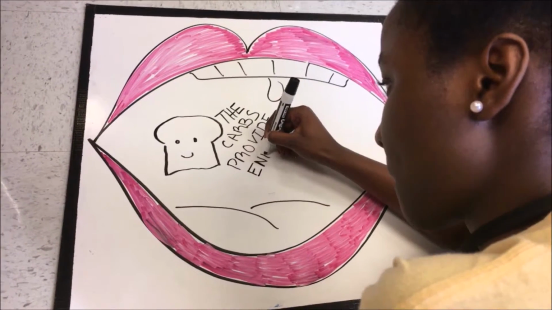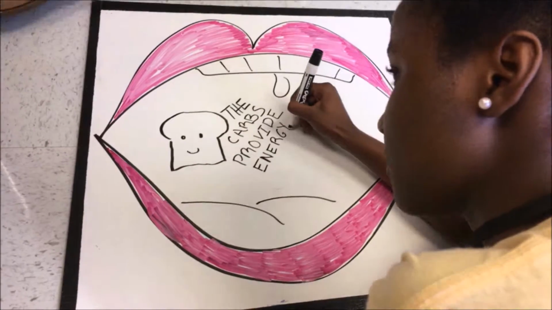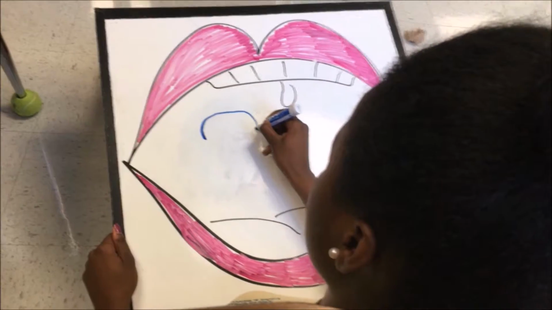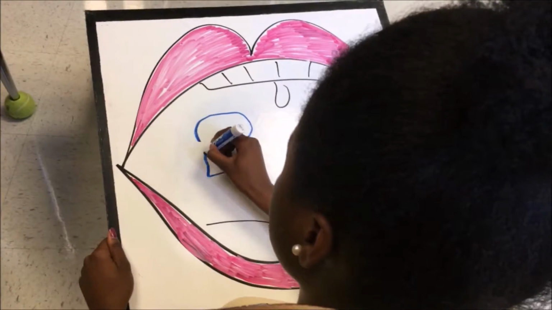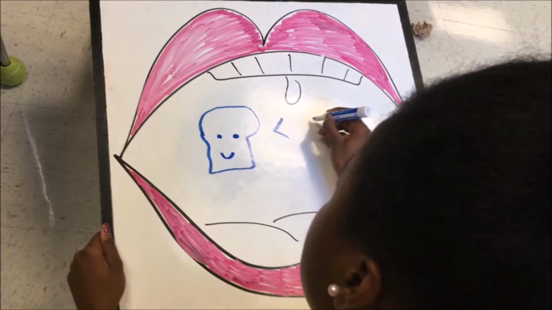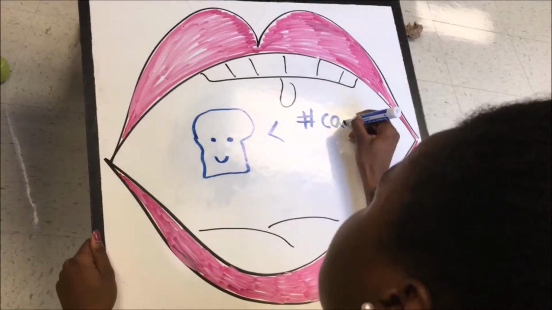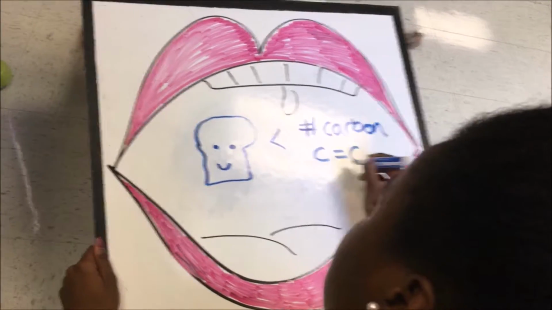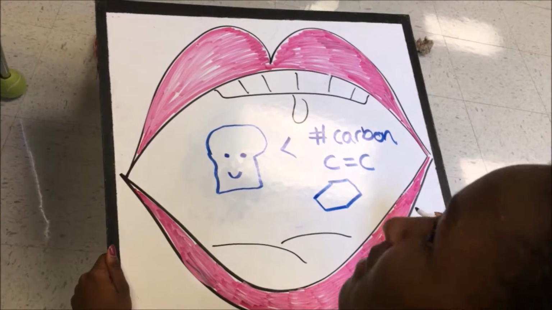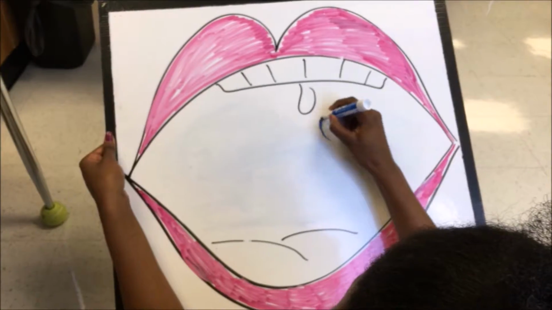Carbs provide energy and fuel for the body. The goal of carbohydrates is to provide fuel for the body. The different structures of carbohydrates are separated based on the number of carbons in the molecule and where the double bond is and where they form a ring.